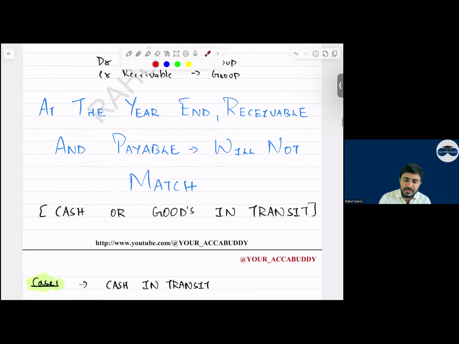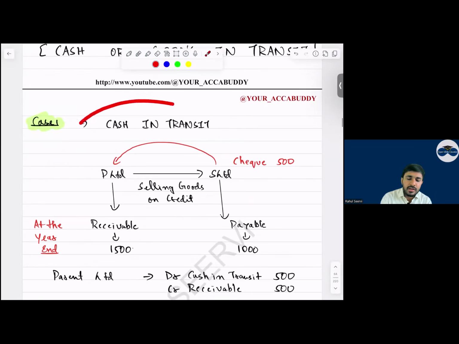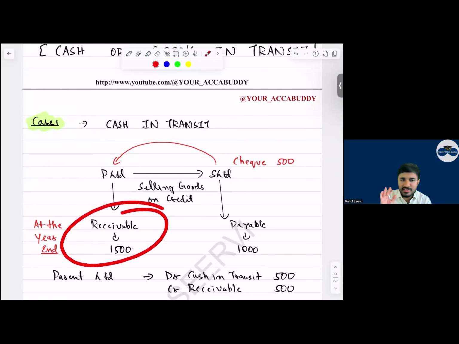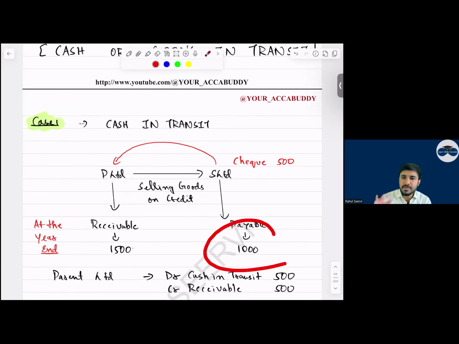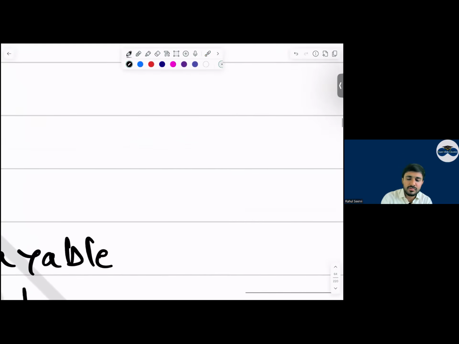Now let us say, everyone, there is cash in transit. P company has a receivable of 1,500. S company has a payable of 1,000. So what is the difference here? 500. This 500 is cash in transit, because the subsidiary company has paid. Parent company did not receive this. Then what should we do? Vertically, how will you do the adjustment? Tell me.